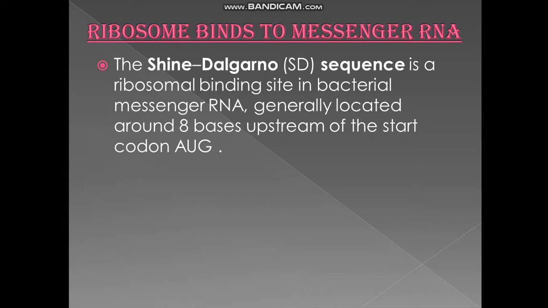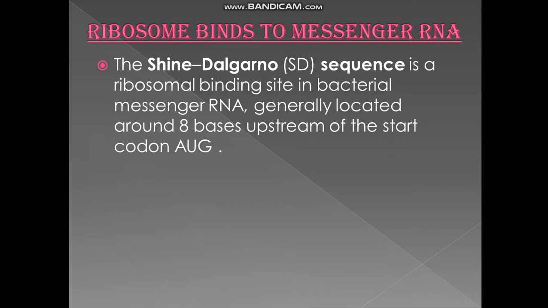We call it the Shine-Dalgarno sequence. It is the ribosome binding site on the messenger RNA, which is generally located around 8 bases upstream. Upstream and downstream are two technical terms.